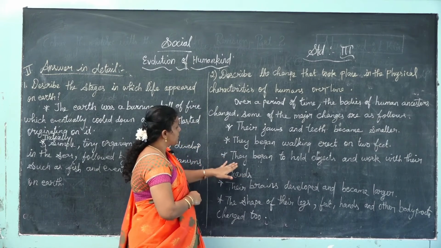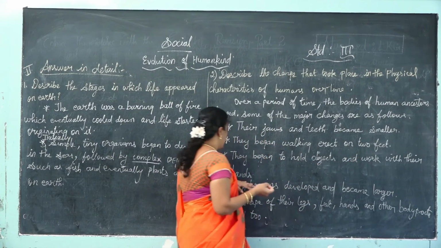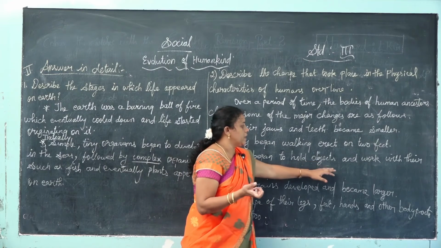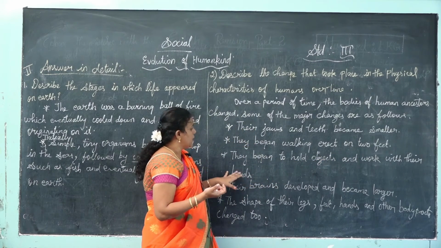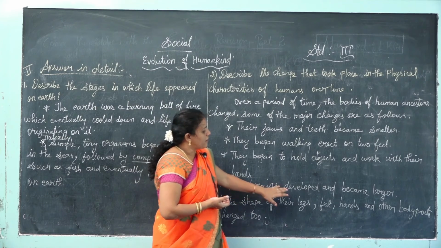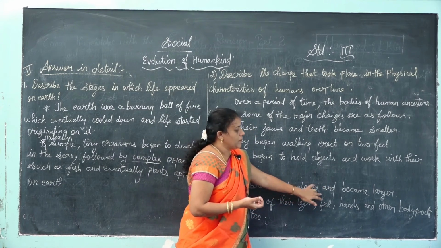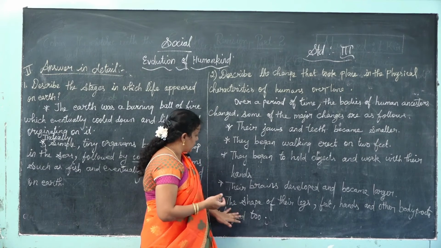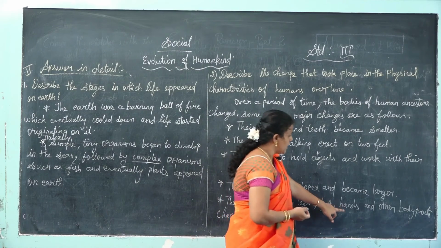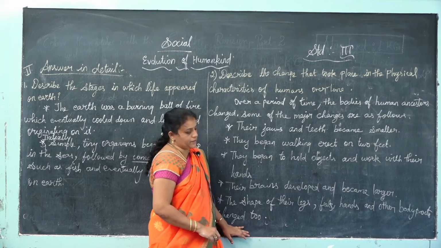The third point, they began to hold objects and work with their hands. They started working with their hands. The fourth point, their brain developed and became larger. Their brain also developed and became enlarged. Then the shape of their legs, feet, hands and other body parts also changed.